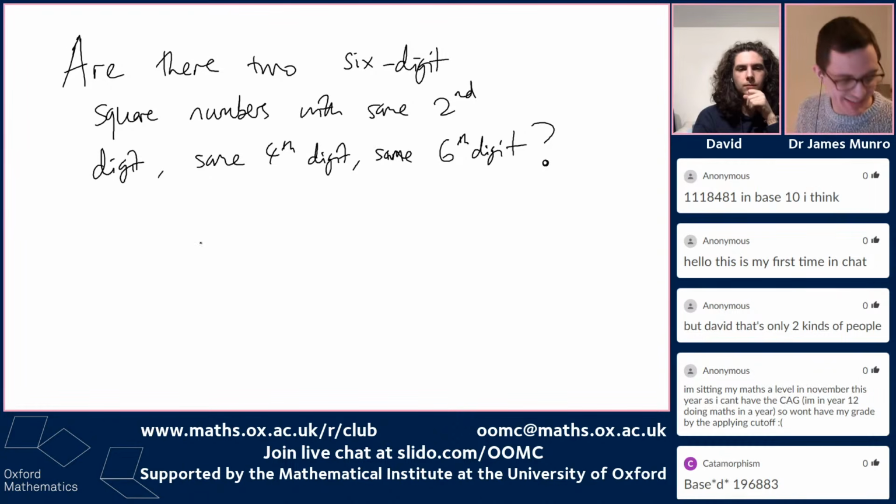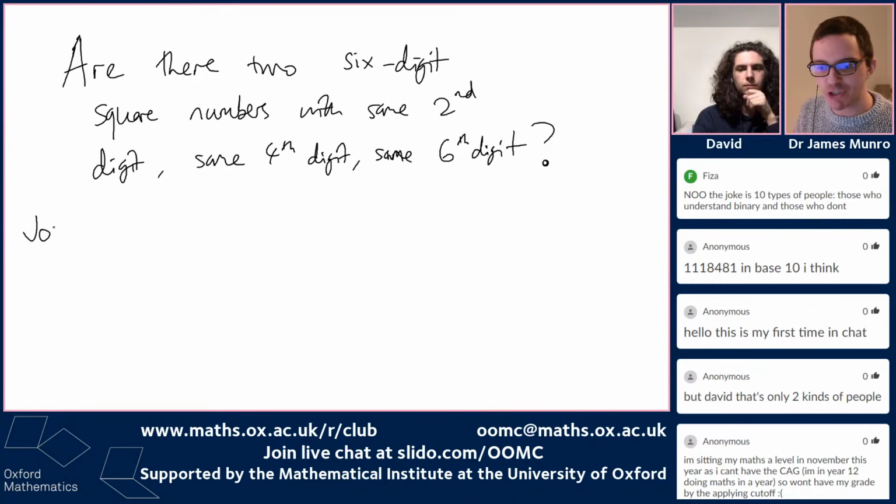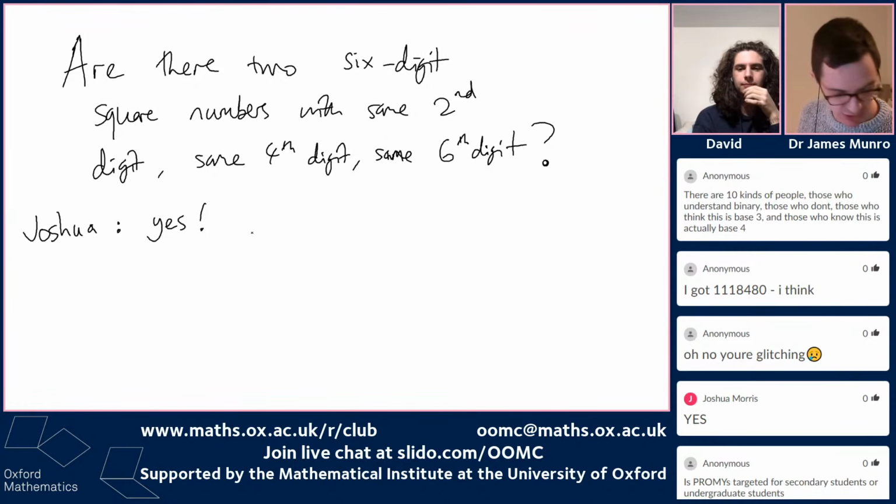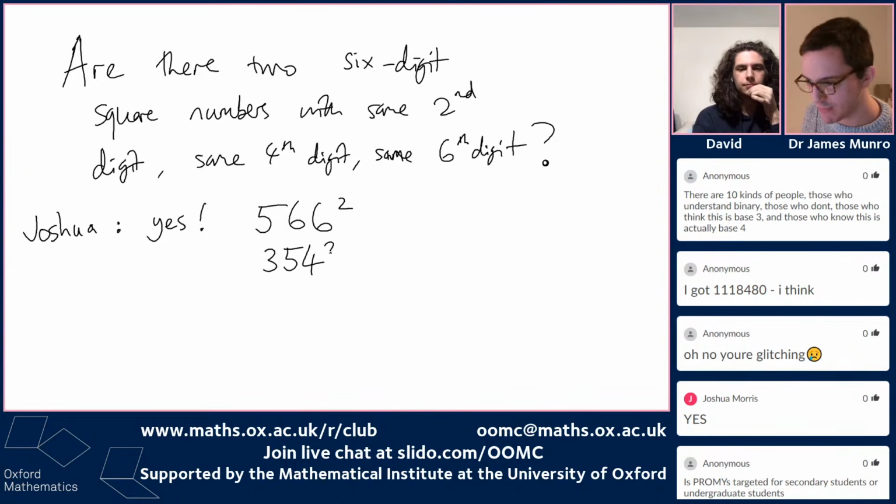And I got an email from someone called Joshua. Hi Joshua, if you're watching. Joshua wrote in with a brilliant email to say that they'd looked at some square numbers. I hope they had some code to look at this, but Joshua managed to answer this question in the positive. Yes, there are two square numbers with the same second digit, fourth digit, and sixth digit. So the answer to the original question is no, you can't always tell what the square number is, because there are these two. Other examples exist, but the ones that Joshua sent me are...